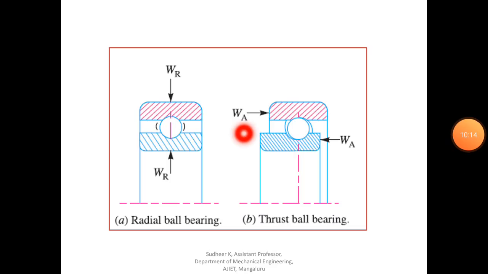You can see here, this is a radial ball bearing. WR is nothing but radial load, the suffix R indicates radial load. Similarly, WA is nothing but axial load, A stands for axial. So this is the nature of load acting on the rolling contact bearing. Based on type of load, we classify as radial ball bearing and similarly thrust ball bearing. So this is the classification of ball bearing. A similar classification we have for roller bearing also.